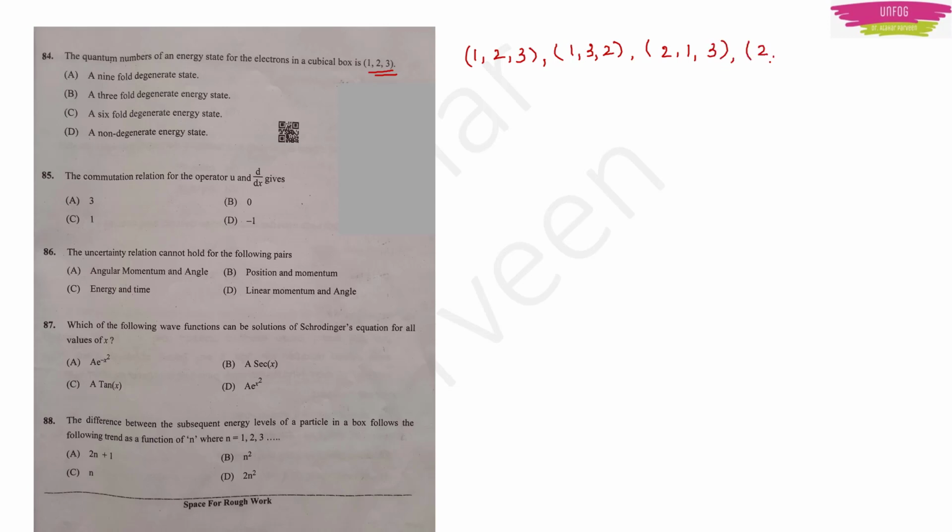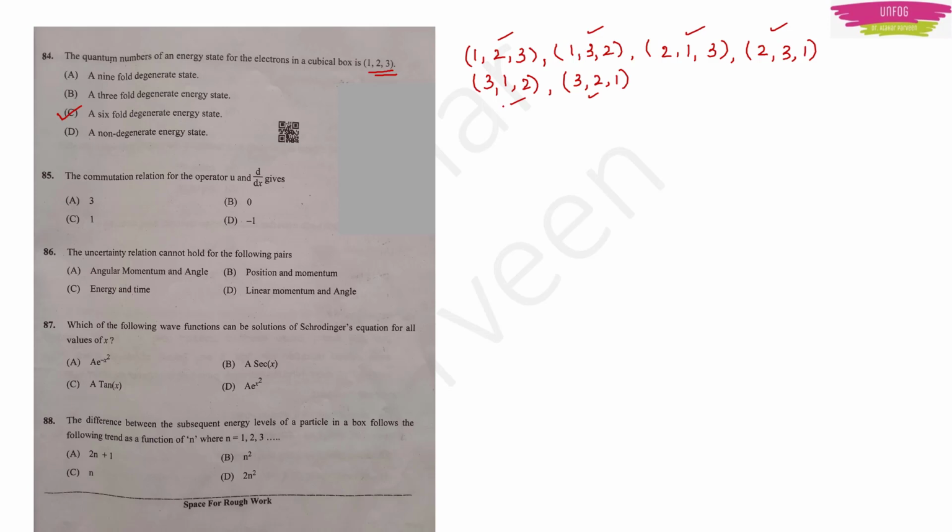Next would be 2, 3, 1. Next state would be 3, 1, 2. And the last possible state would be 3, 2, 1. So total degenerate states are 1, 2, 3, 4, 5 and 6. So option C, a 6-fold degenerate energy state, will be the right option.